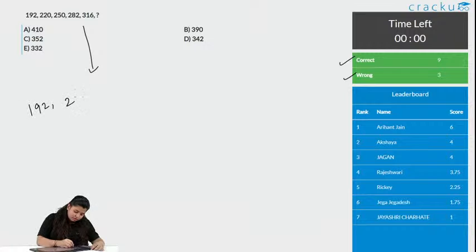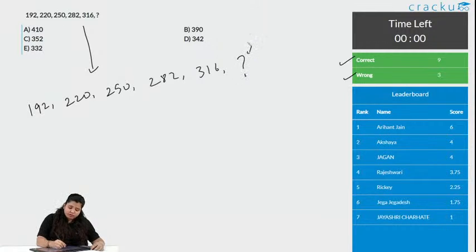192, 220, 250, 282 and 316, question mark. One thing is good: when you have a question mark at the last, you just need to check the number following.